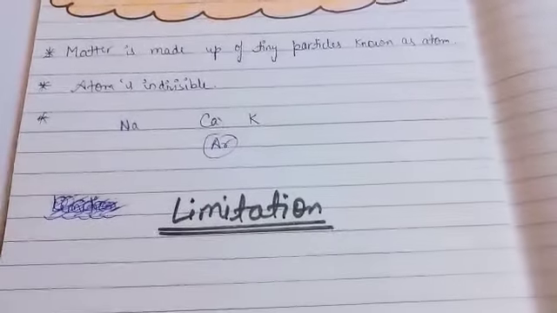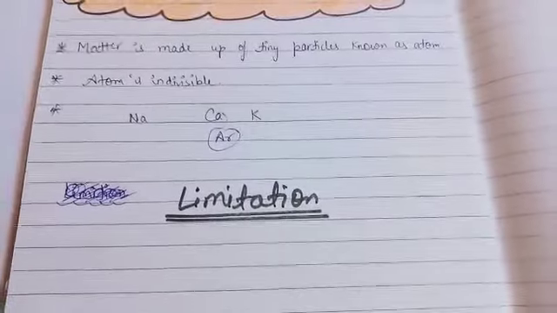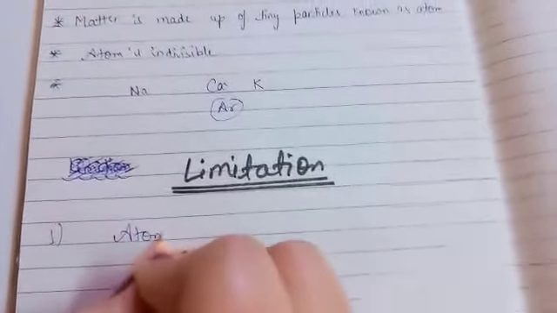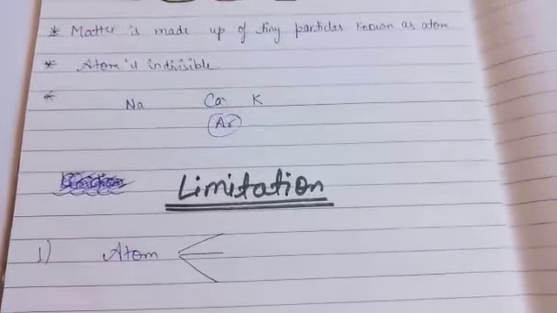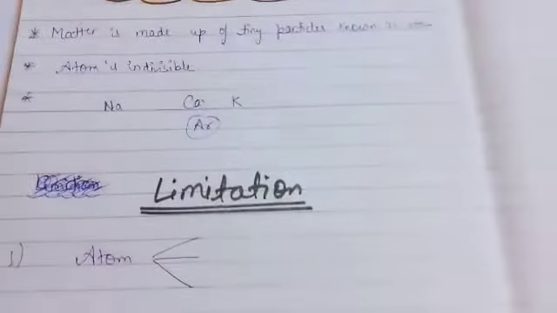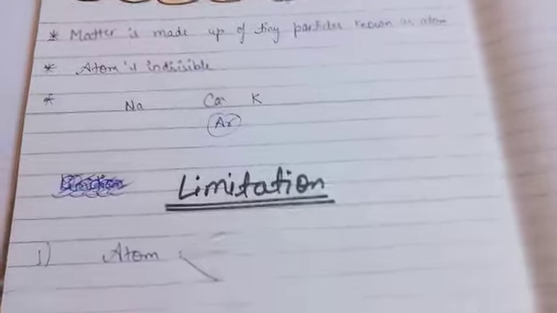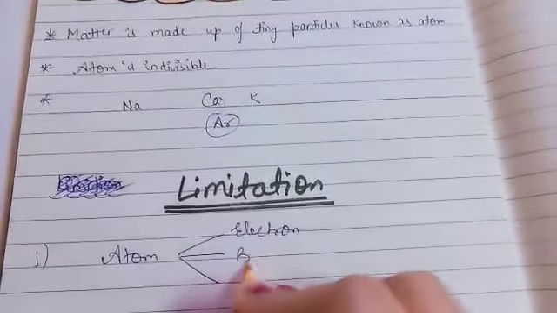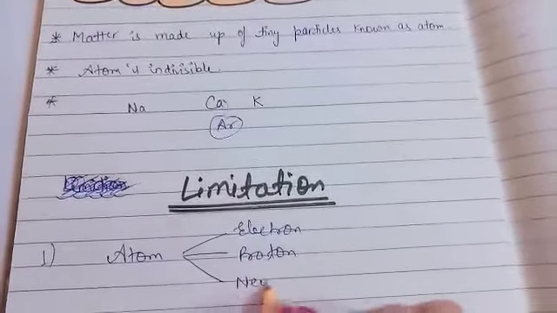But Dalton said the atom is indivisible. Now you know that under a special condition, that is nuclear fission, the atom is subdivided into three fundamental units: electron, proton, and neutron.